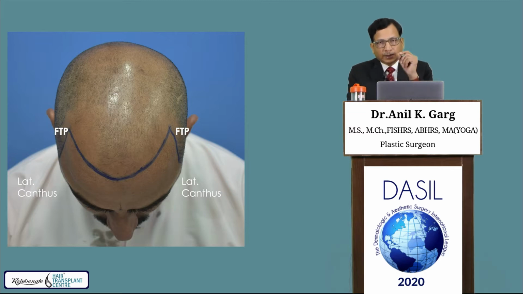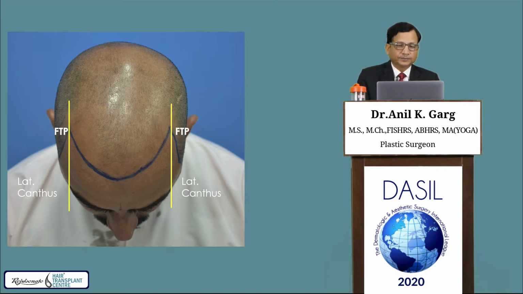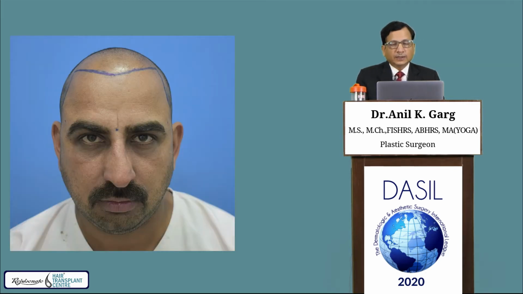Now another important point for FTP is that it should lie in the line of lateral canthus. Then the third criterion is that FTP should be at a higher level than MFP or at the same level. Then the reconstructed hairline will look natural.